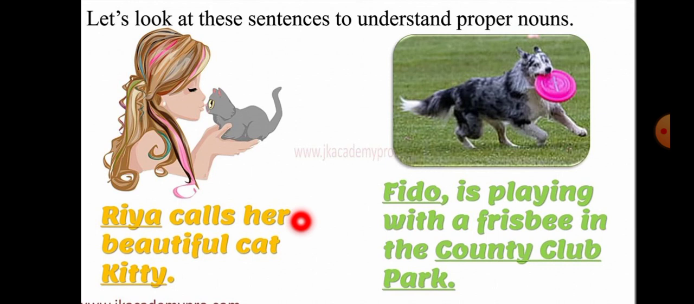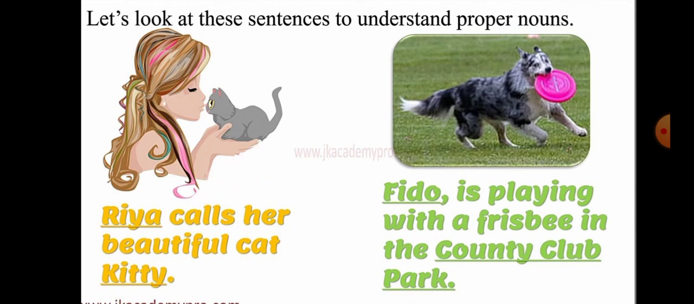Riya calls her beautiful cat Kitty. Here Riya means it is a name of a girl. That name Riya is a special name given to that girl, and she calls her beautiful cat Kitty. Now what is the name of that cat? Correct, Kitty. The name of that cat is Kitty. Kitty is a special name given to that cat. That is why here Riya and Kitty are two proper nouns, and as you can see, the first letter of the word Riya and Kitty both are capital.